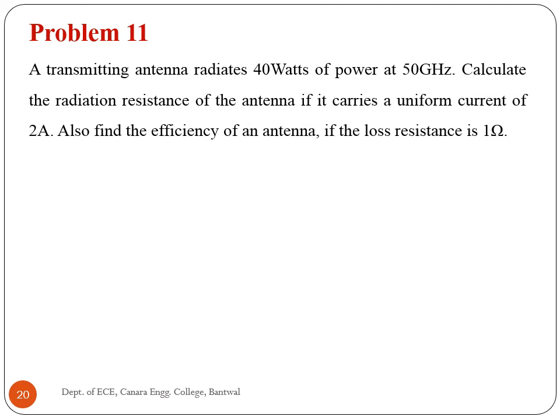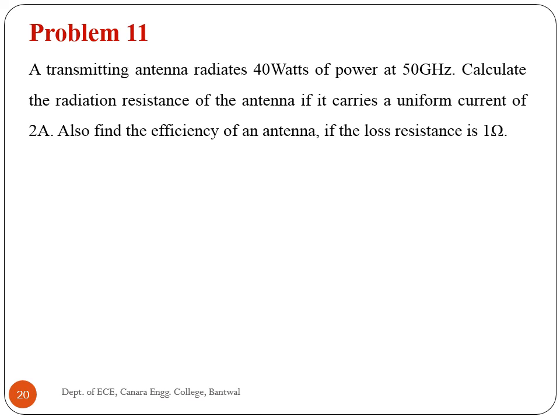A transmitting antenna radiates 40 watts of power at 50 GHz. Calculate the radiation resistance of the antenna if it carries a uniform current of 2 amperes. Also find the efficiency of an antenna if the loss resistance is 1 ohm. First we will write given parameters.